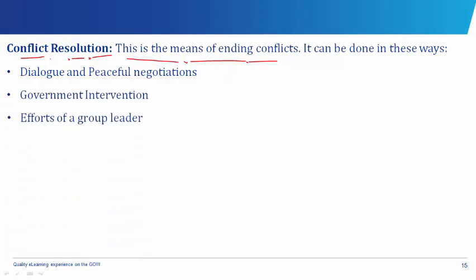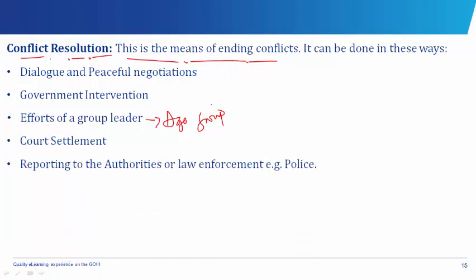Then government could also intervene. Efforts of group leaders in the villages who have the age grade also can play a very huge role in conflict resolution. Then court settlements can also help. Then reporting to the authorities or law enforcement, for example the police. Then war is a form of conflict resolution but should be discouraged. Okay, so wars have to be discouraged, but instead dialogue and peaceful negotiations must be encouraged.